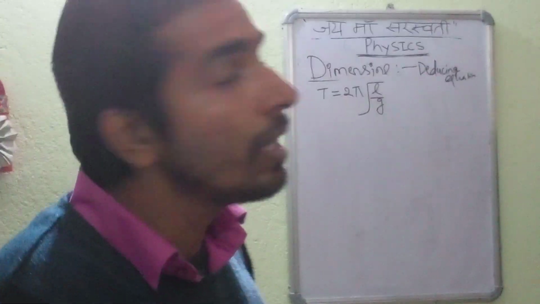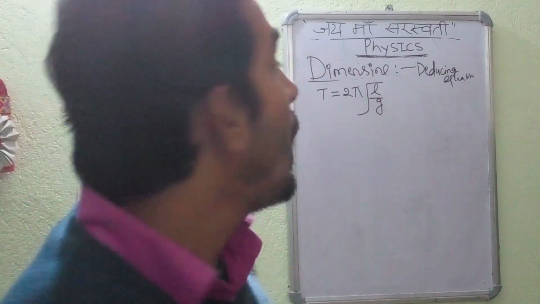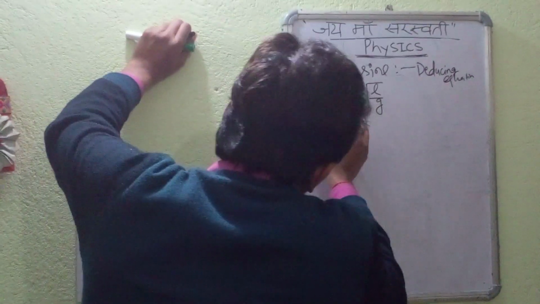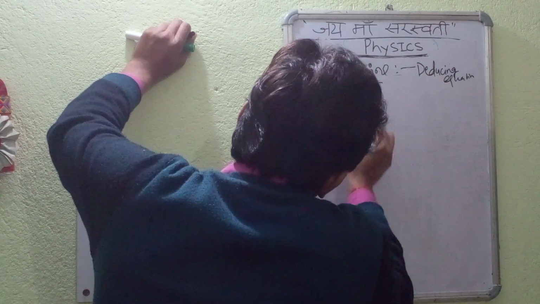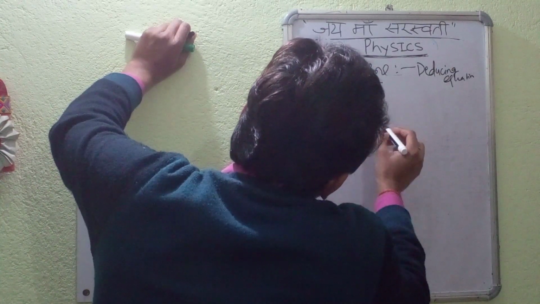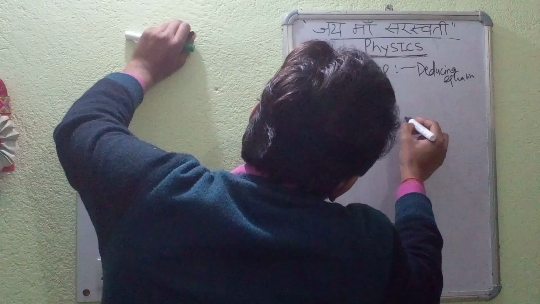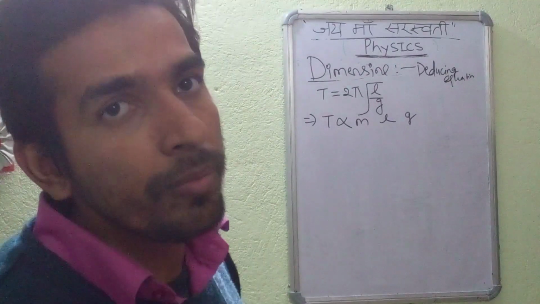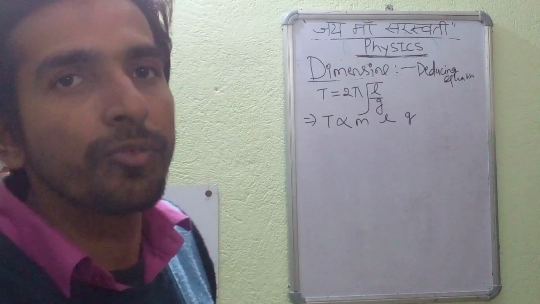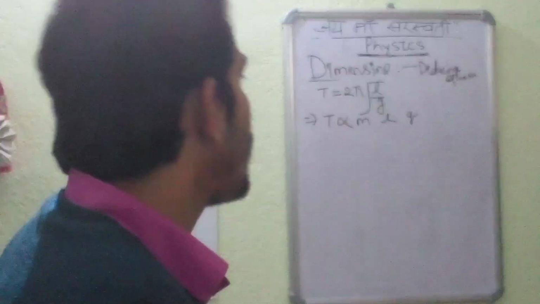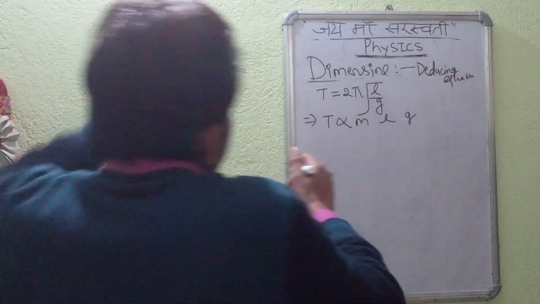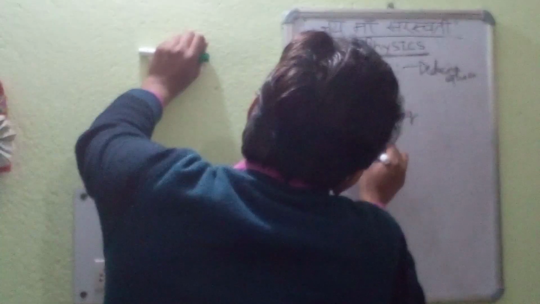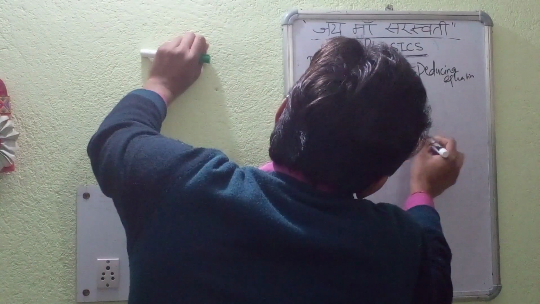T is the time period of the simple pendulum, and if we are knowing the dependence of this time period, T depends on the mass of the bob, length of the bob, and acceleration due to gravity, that is g. So in these three factors, the time period of the simple pendulum depends. As per our convenience, we are taking these three factors. Now we will be elaborating this in the context of dimension. T is equal to k into m into L into g.